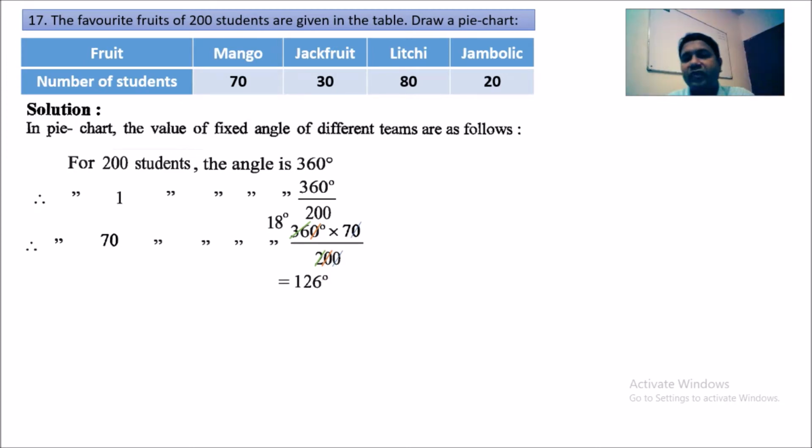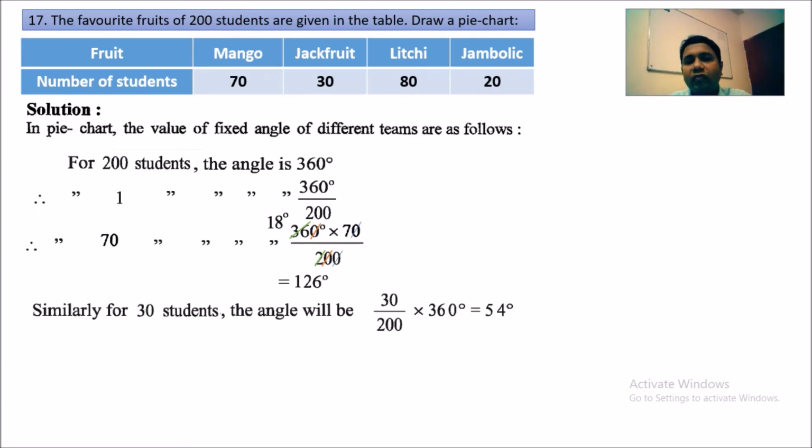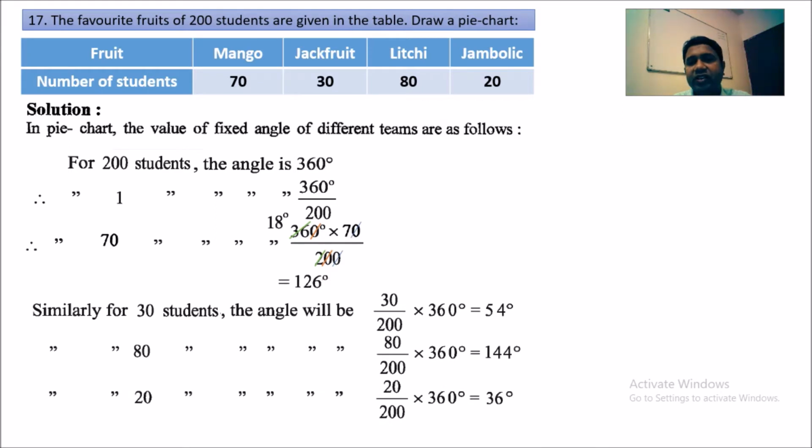Similarly, for 30 students the angle will be 30 by 200 times 360 degrees, and that will be 54 degrees. For 80 students that will be 144 degrees, and for 20 students, in the same way we find it out, it is 36 degrees.